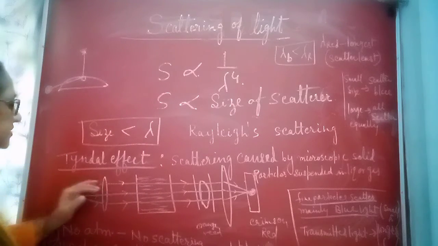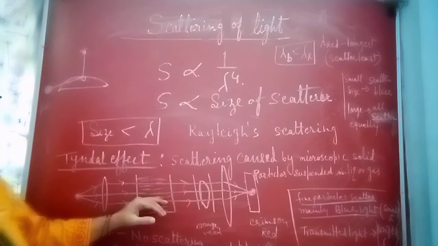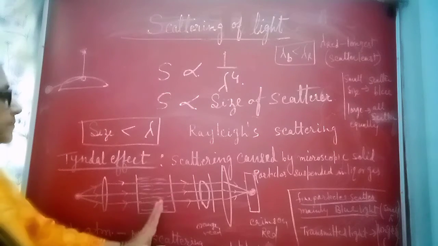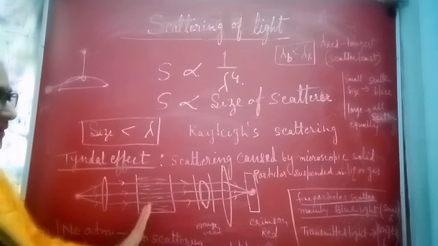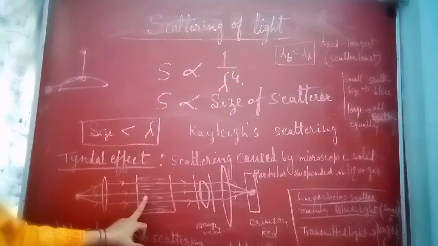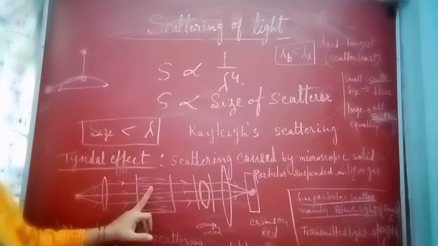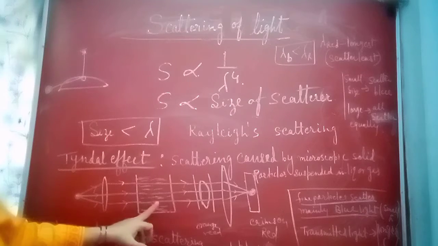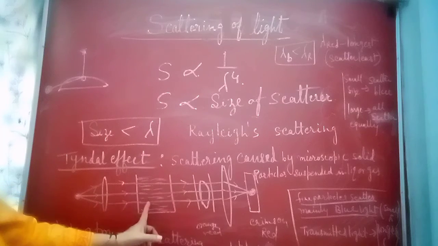Now when light falls on these particles, the liquid inside appears to be blue because of the fine size particles. Fine particles scatter mainly blue color light. So the color appears to be blue here.